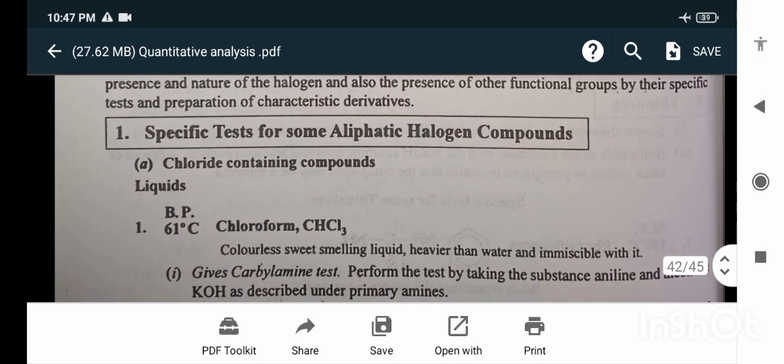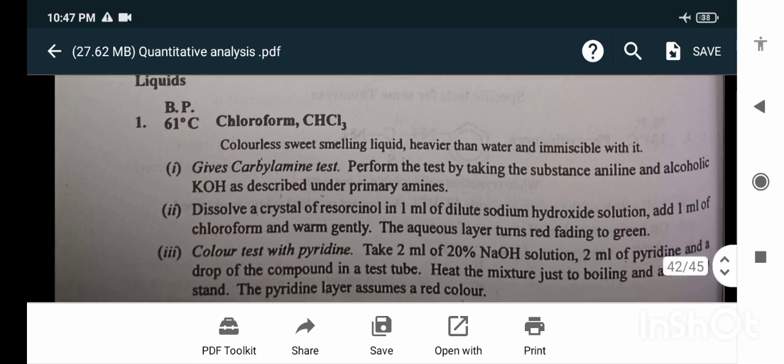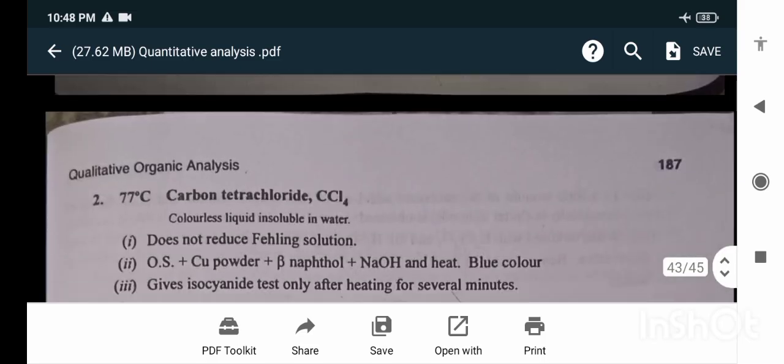Specific test for some aliphatic halogen compounds. Chloroform gives the carbylamine test. Perform the test by taking the substance, aniline and alcoholic KOH. Dissolve a crystal of resorcinol in 1 ml of dilute sodium hydroxide solution. Add 1 ml of chloroform and warm gently. The aqueous layer turns red, changing to green.